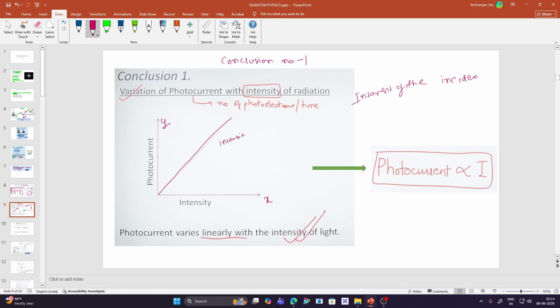If we put a point anywhere on the graph, we will understand that as the intensity is increasing, the photoelectric current is also increasing. This was the first conclusion. The scientists concluded that the photocurrent is directly proportional to the intensity of the incident light. As the intensity is increased, the photocurrent will increase. So in the first conclusion, we studied the variation of photocurrent with the intensity of the radiation.